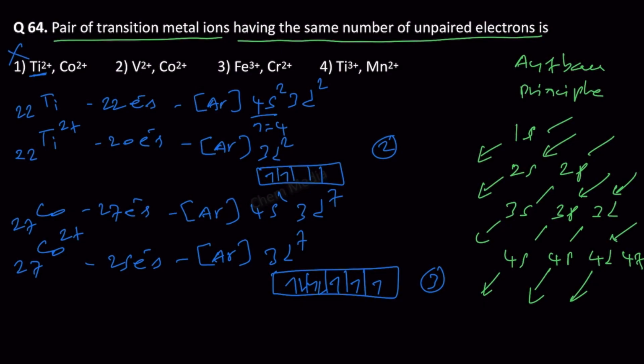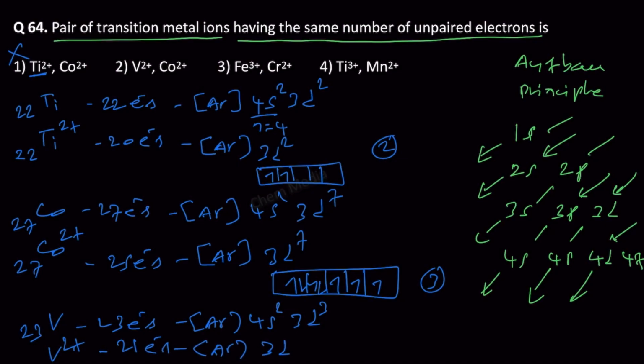Let's go to the next one. Vanadium 2 plus. Vanadium atomic number is 23 for the neutral one. So 23 electrons. Therefore argon and then 4s2 and then 3d3. If it is vanadium 2 plus, we are going to have only 21 electrons. So therefore argon and then 3d3. So we are going to have 3 unpaired electrons.